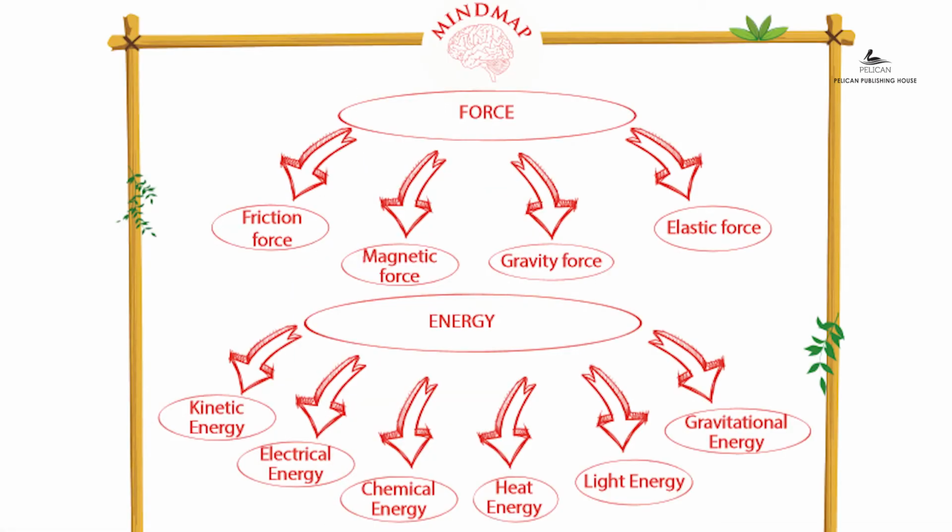Here is the mind map of this chapter. Force. The different types of forces are frictional force, magnetic force, gravity force, elastic force. Energy. The different forms of energy are kinetic energy, electrical energy, chemical energy, heat energy, light energy, and gravitational energy.